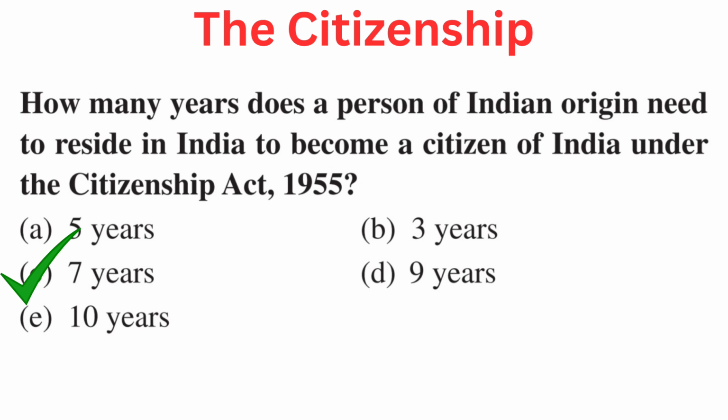Your question is, how many years does a person of Indian origin need to reside in India to become a citizen of India under the Citizenship Act 1955? Your options are A. 5 years, B. 3 years, C. 7 years, D. 9 years, or E. 10 years. Right answer is C. 7 years.